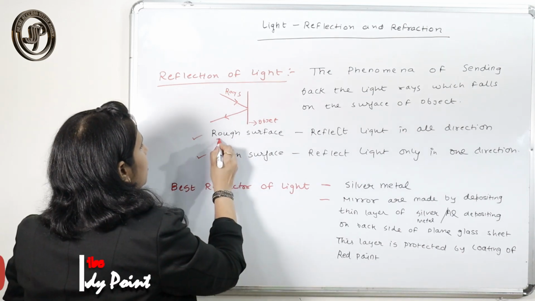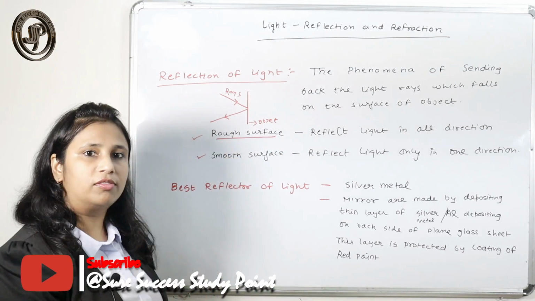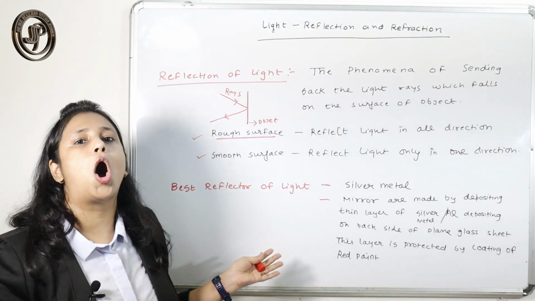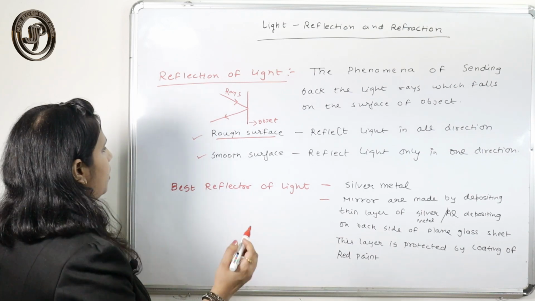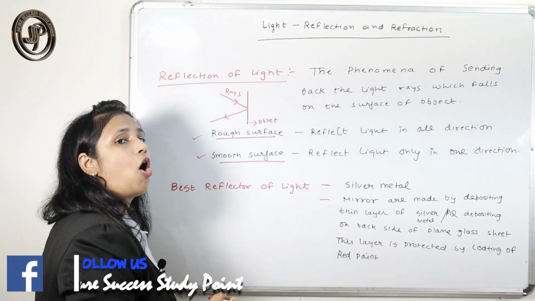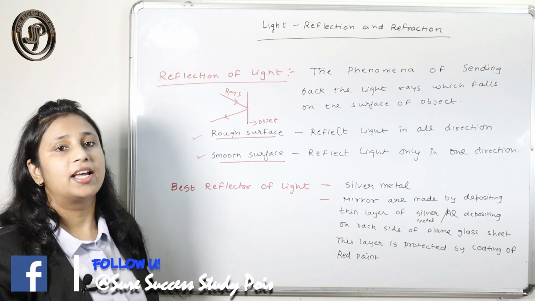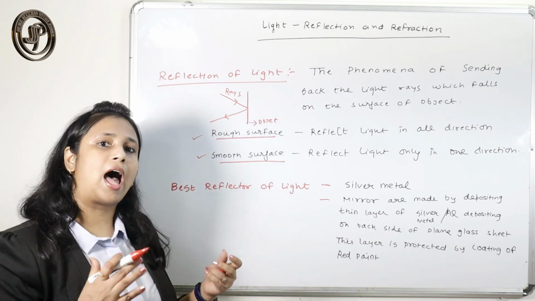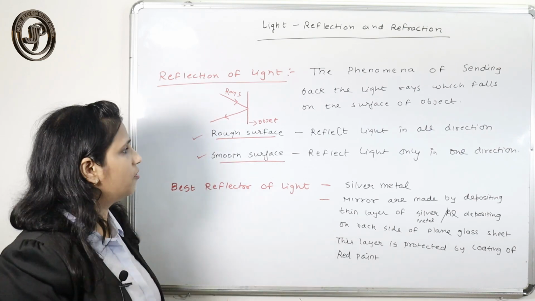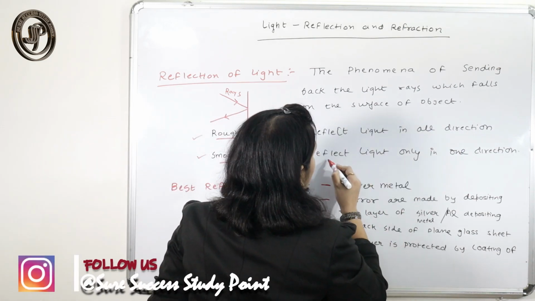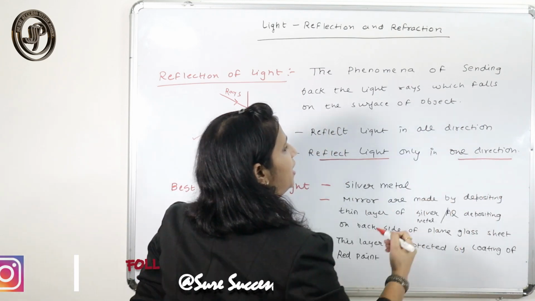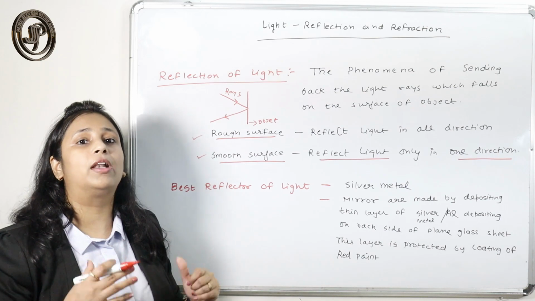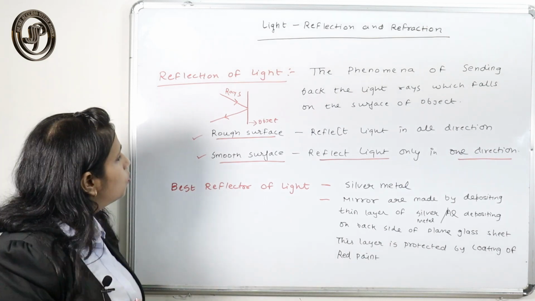So whenever reflection takes place on a rough surface, it scatters the light in all directions. And whenever the light falls on a smooth surface, it reflects the light only in one direction. So what is a good example of a smooth surface?